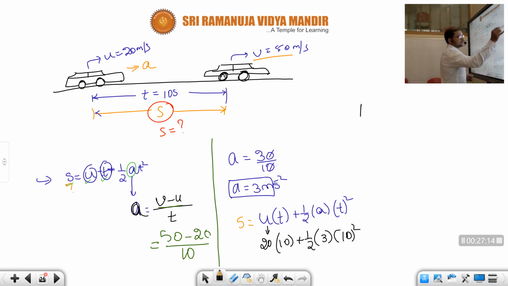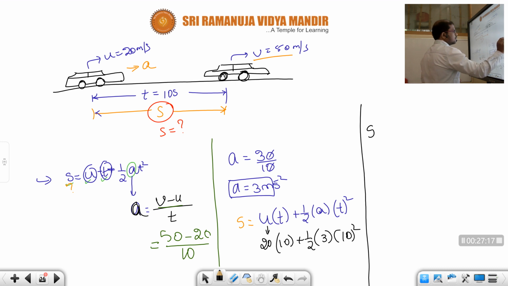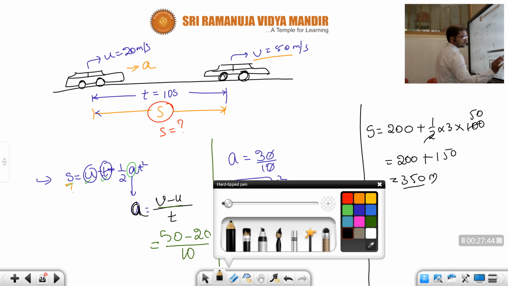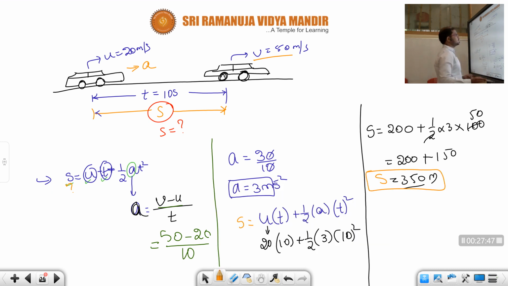Let us solve this. s is equal to 20 into 10, 200, plus half into 3 into 10 square, which means 100. So 200 plus 3 into 50, 150. So overall how much did we get, children? 350 meters. This is the distance traveled. From here to here, that distance is 350 meters.